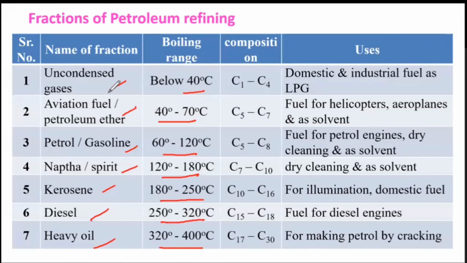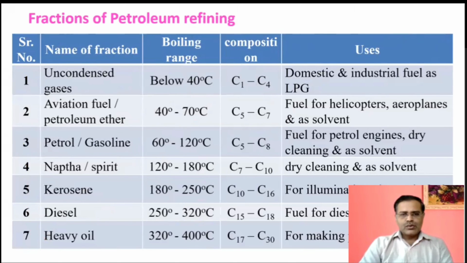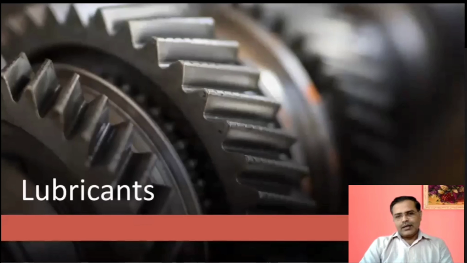What is the main thing? You must remember these in sequence so that the boiling points can be easily remembered. The composition, C1 to C4, C5 to C7, may be required, but more importance will be given to the boiling points and the respective fractions. These are the fundamental things, the uses for the respective petroleum refining fractions. So in this way, the fuel part is over.